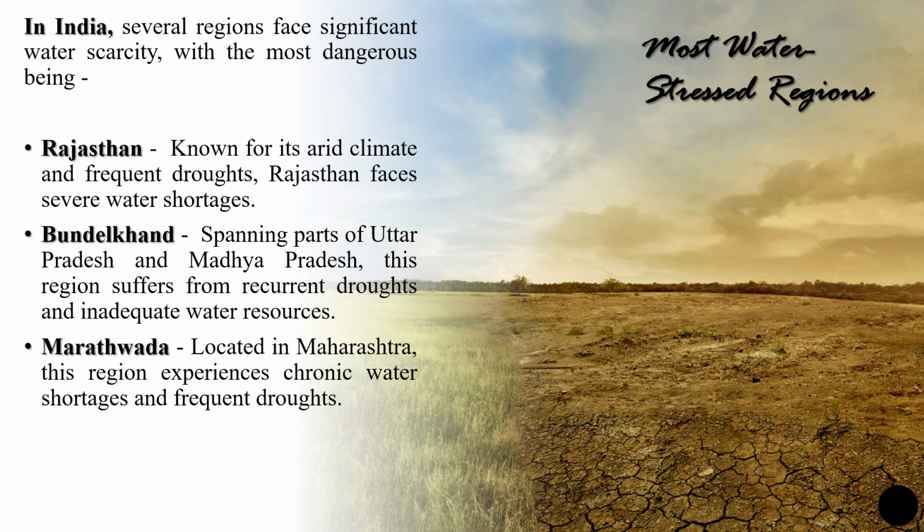There is also no proper water balancing, or we can say inadequate water resource allocation, and then chronic water shortages and frequent droughts. So these are just examples. There may be others, but I thought these are the most significant for understanding the water stressed regions in India.